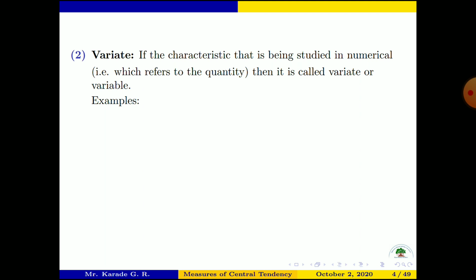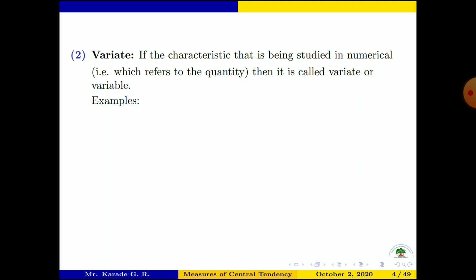If the characteristic that is being studied is numerical, which refers to a quantity, then it is called a variate or variable.